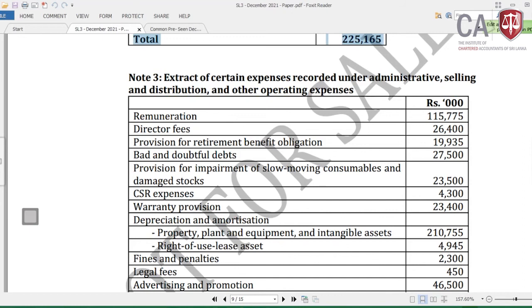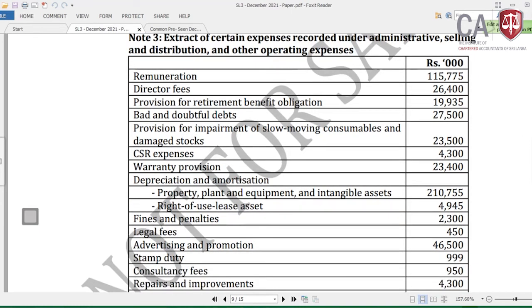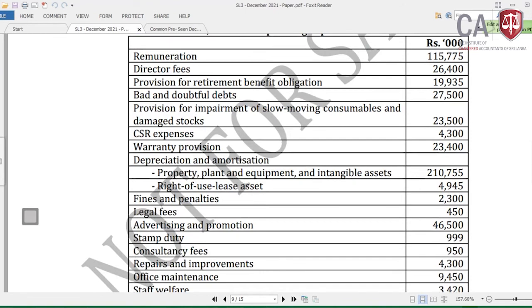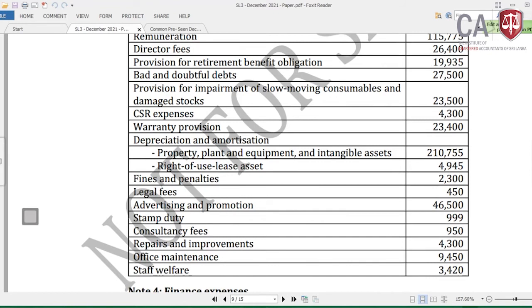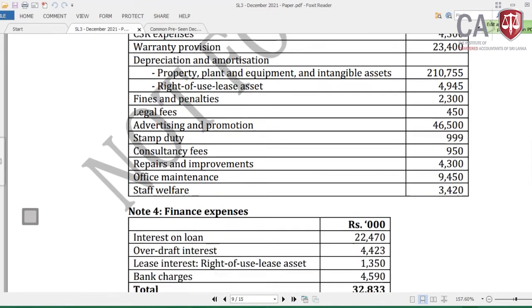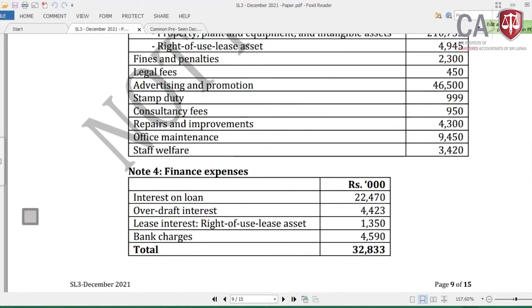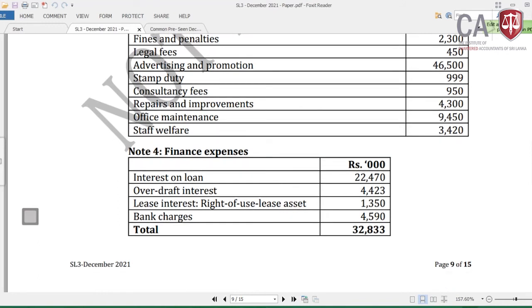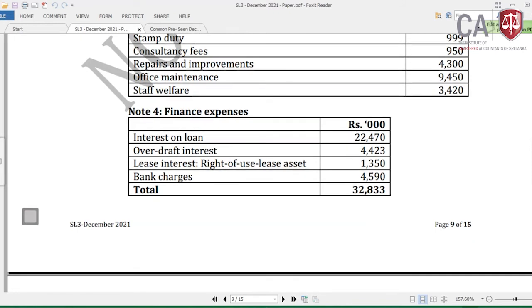Then fines and penalties, we have done the adjustment. Legal fees done, advertising and promotion done, stamp duty and consultancy fees done, repair and improvement completed, office maintenance completed, staff welfare completed. Entire note 3, all the adjustments completed. Finance expense: interest, lease interest, right of use lease asset completed, and the bank charges are anyway an allowable deduction. Interest on loan, interest on overdraft, we need to go for the adjustment on this.